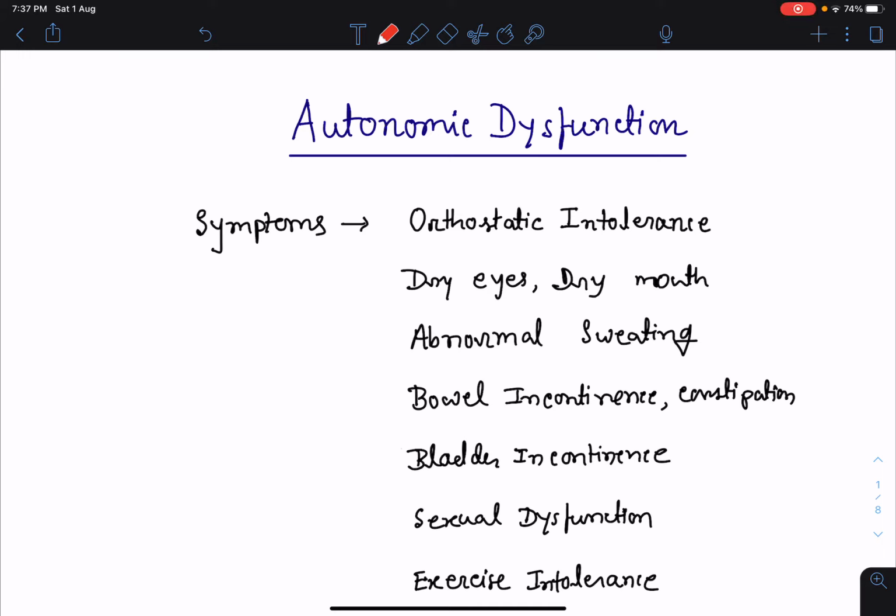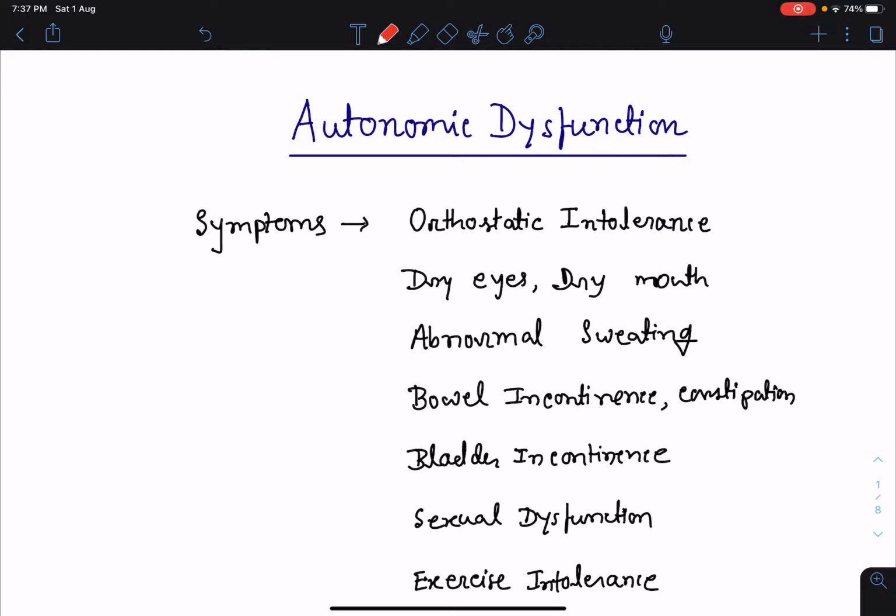Hello everyone. My today's lecture will be on autonomic dysfunction. I have already talked about the anatomy and physiology of the autonomic nervous system in my previous lectures. Now, as the name suggests, autonomic dysfunction means there is a problem with the autonomic nervous system. Once a patient is having a problem in his autonomic nervous system, the patient may present with varied symptoms.